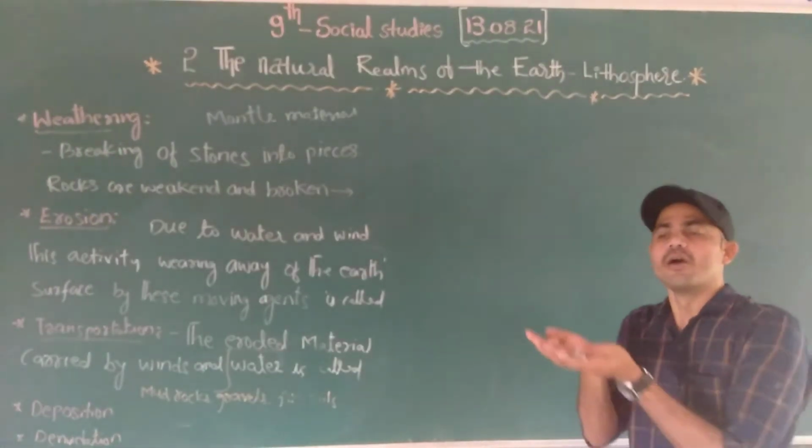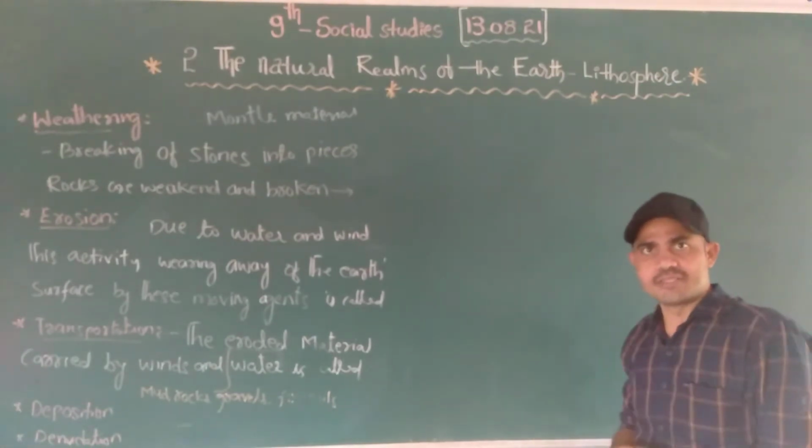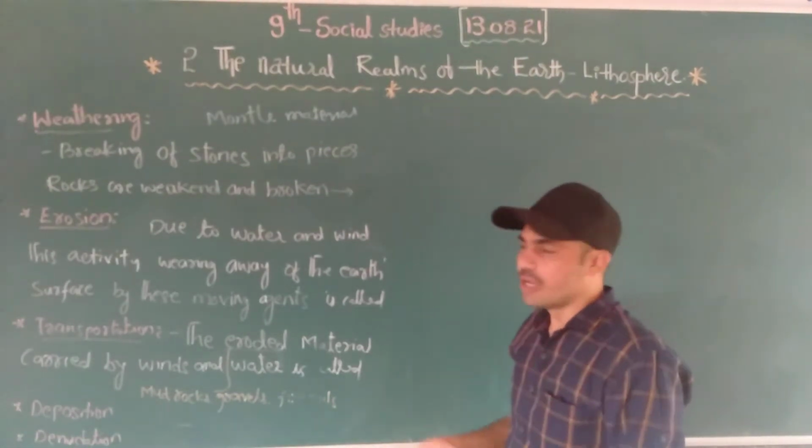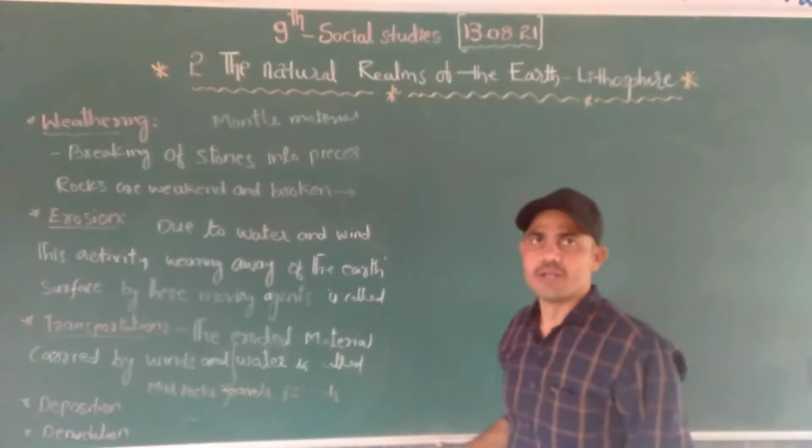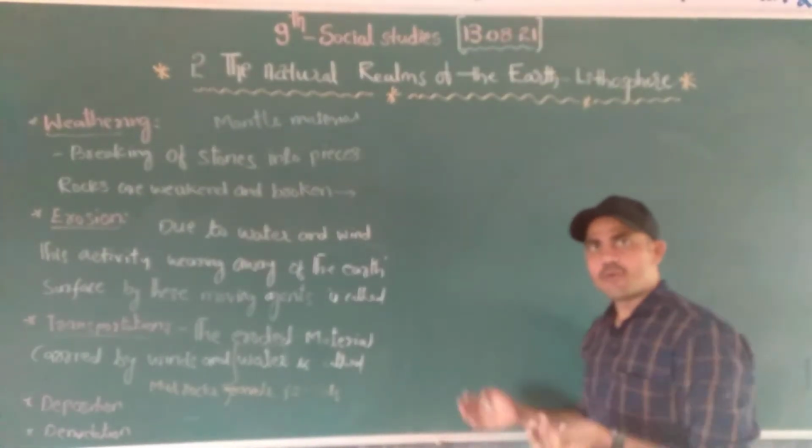These are formed by the external activities, due to the wind and the water. See, what are the activities?